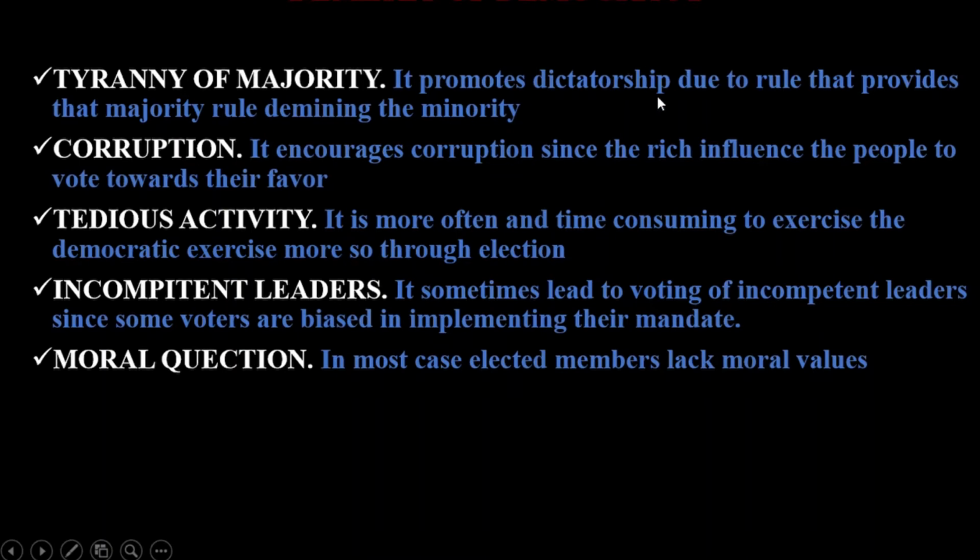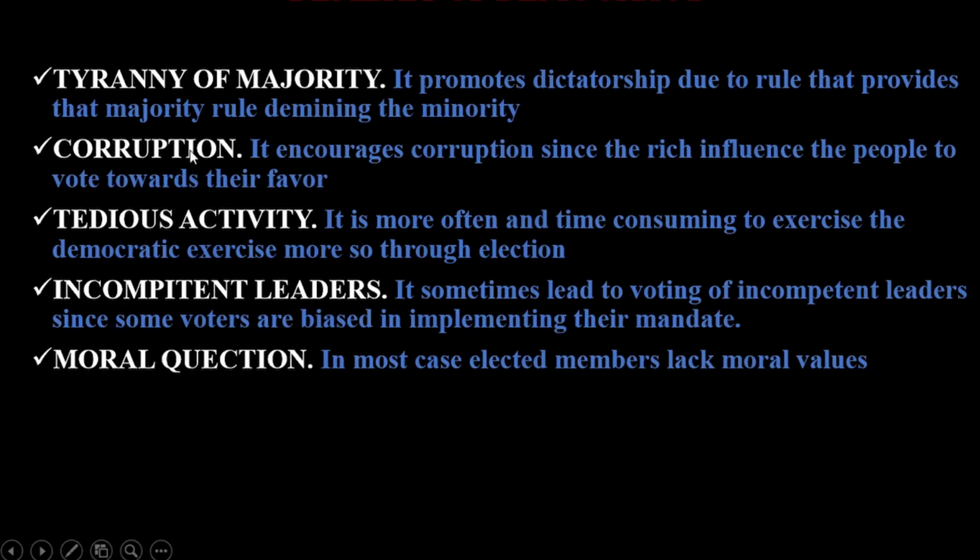Democracy promotes dictatorship due to rules that provide that the majority rules, demeaning the minority. This is because the majority takes over the government, ignoring the minority who did not put them in office, therefore promoting dictatorship which undermines the minority or the marginalized.